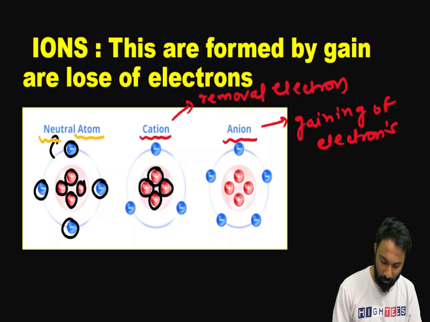Clear? Now, next we'll move on. What is the meaning of the cation and what is the meaning of the anion? You can see the best example of how the cation is forming. First of all, I will take a well-known example for you of how the cation is forming.